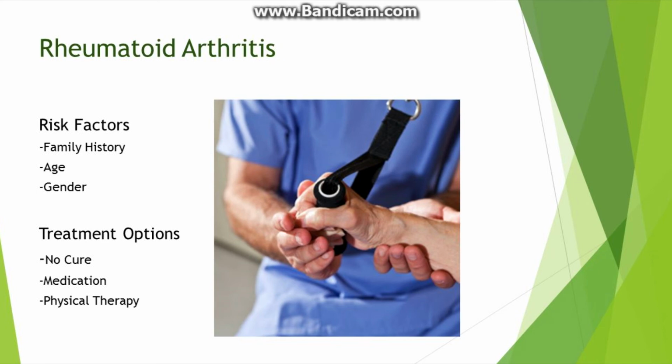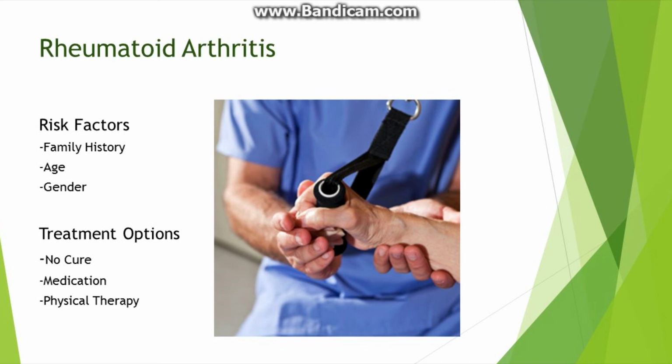The risk factors of rheumatoid arthritis are family history, age, and gender. If there has been anybody in your family history that has had rheumatoid arthritis, you're more likely to get it than someone that does not have anyone in their family history with it. This is also more common in women than in men. If you are 50 years or older, then it is also a risk factor of getting rheumatoid arthritis.